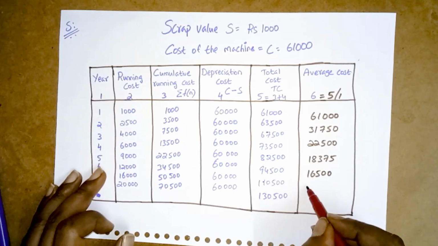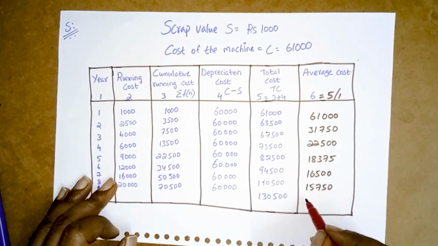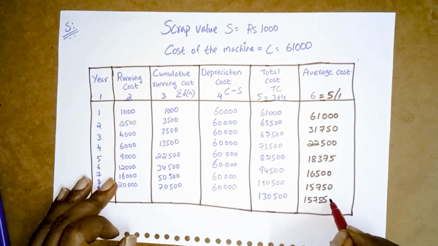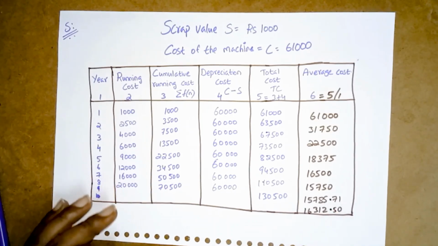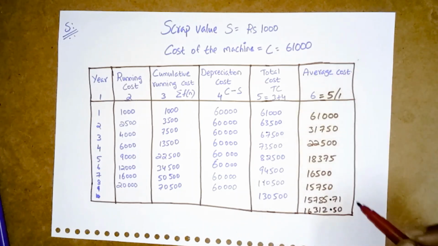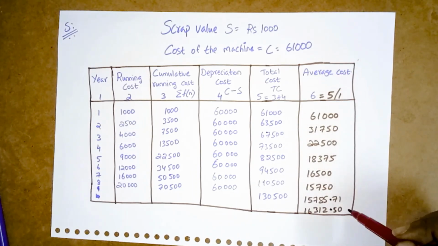Next we'll get 15,750. Next 15,785.71. Next 16,312.50. Okay, so for each and every year we have calculated the average cost.